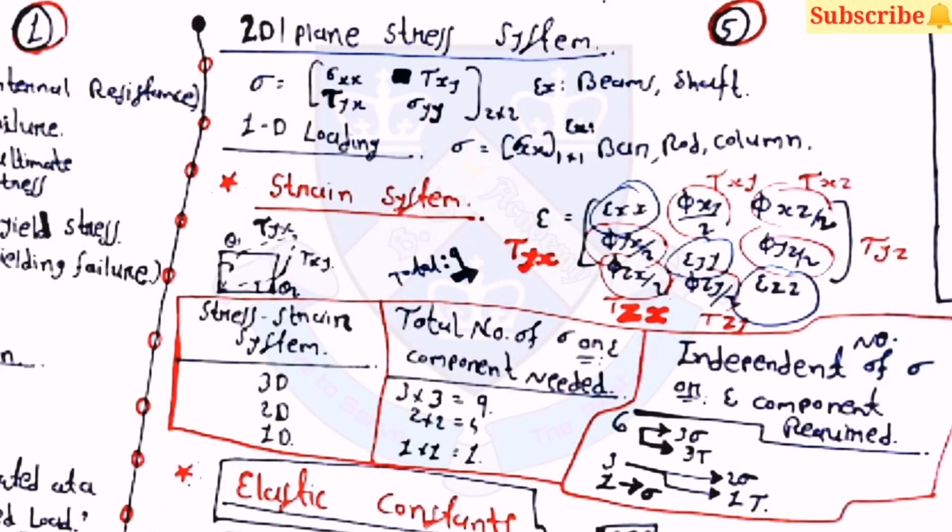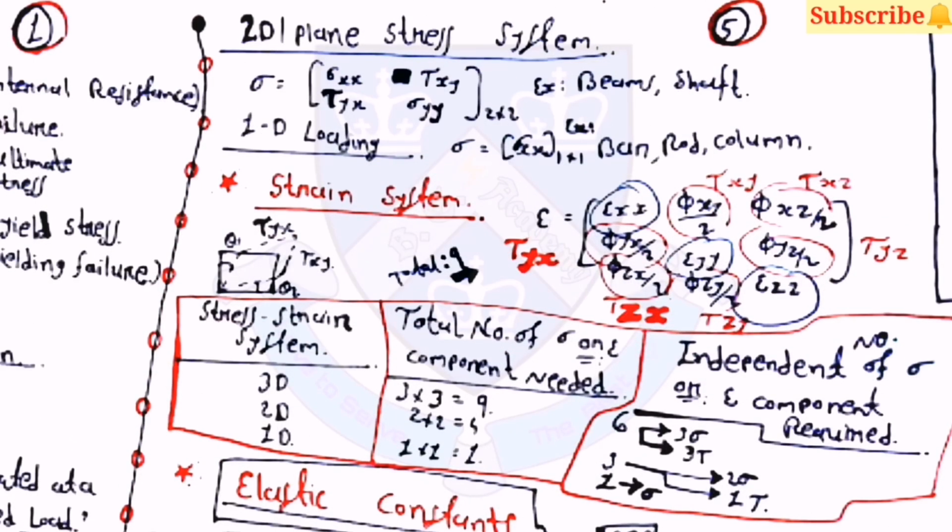Then after the 2D plane stress system, the equation is there. Examples are beams and shafts. And for 1D loading, sigma is equal to sigma xx in a 1 cross 1 matrix. Examples are bar, rod and column. Then the strain system is there. The equation for epsilon you can see there.